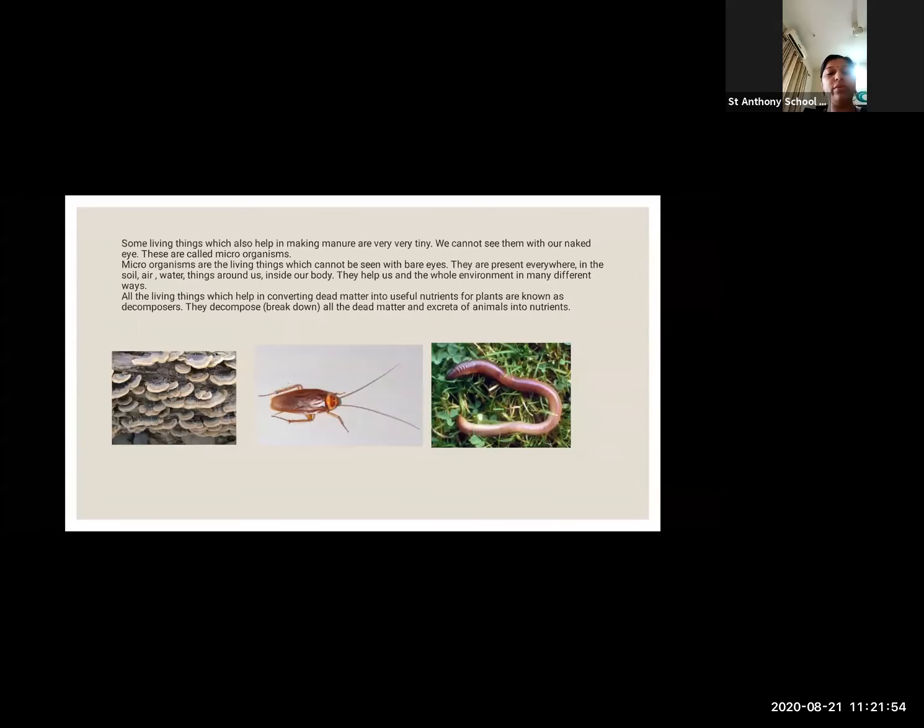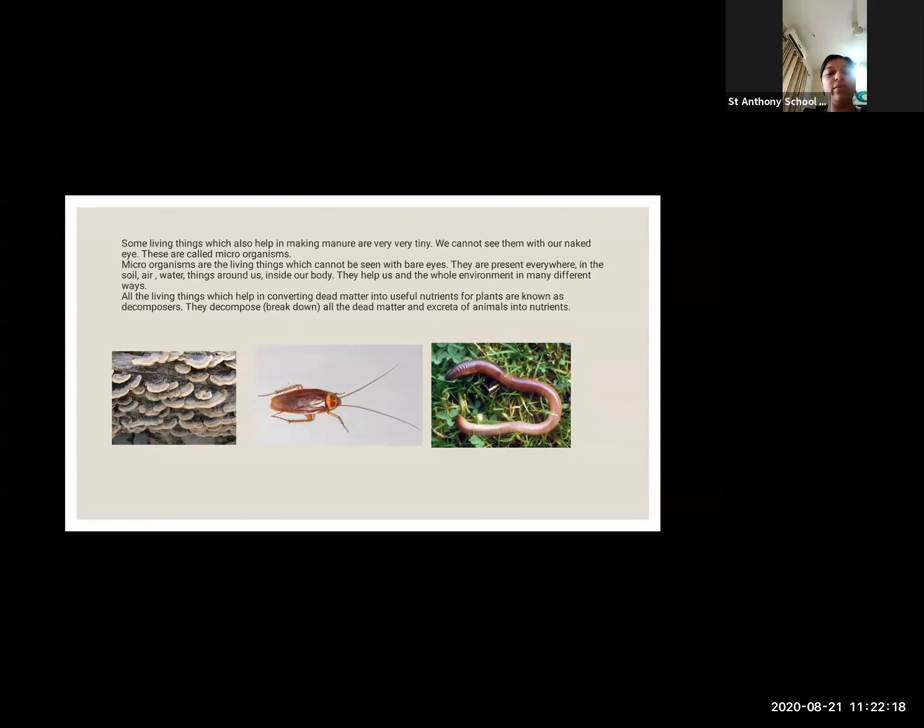Some living things which also help in making manure are very, very tiny. Very tiny means micro. We cannot see them with our naked eyes. We can see them with a microscope.